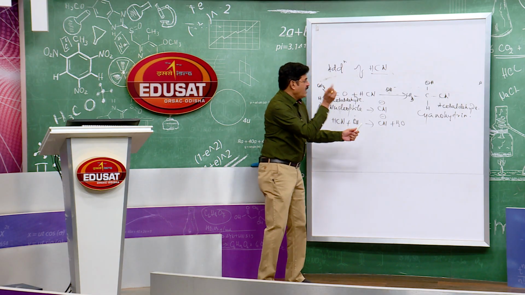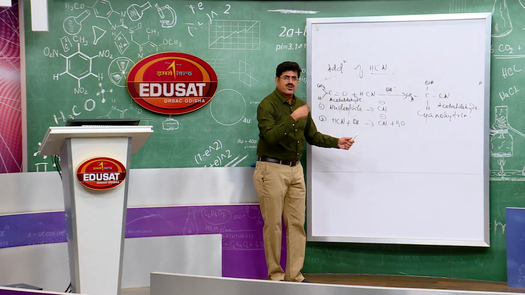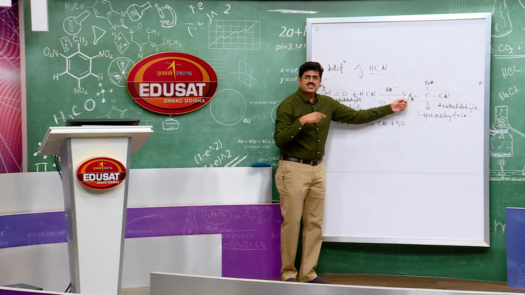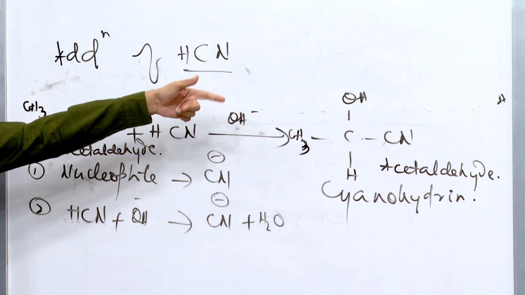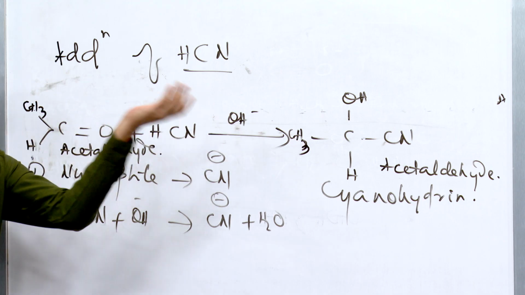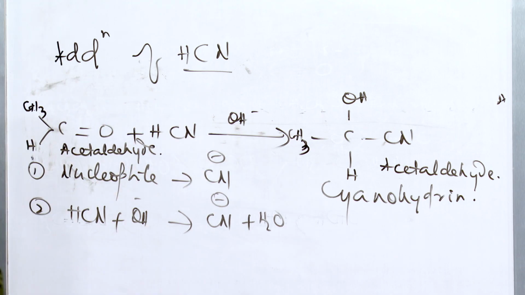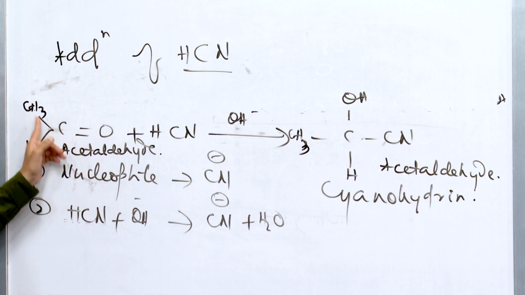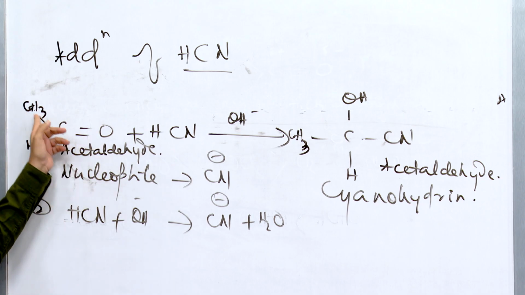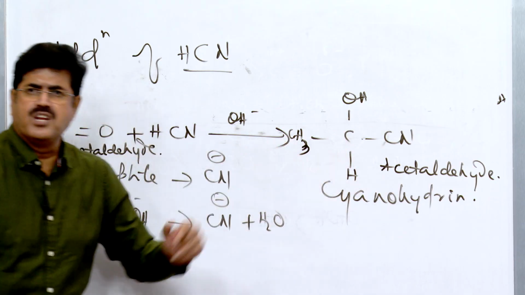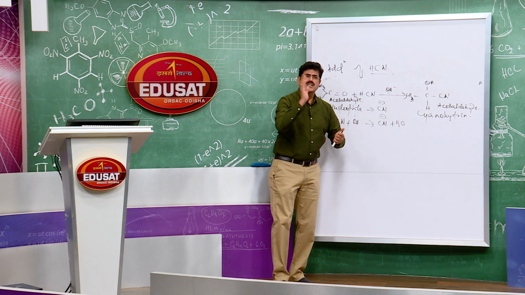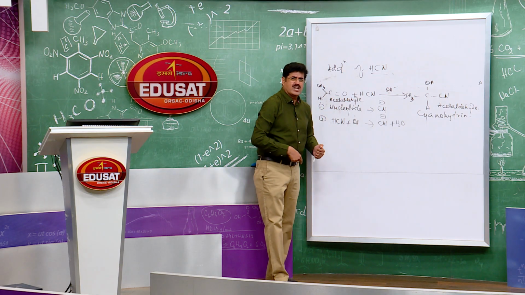Now, we can also prepare a hydroxy acid from this compound. How can the hydroxy acid be prepared? The cyanide group is there. We have already introduced the cyanide group and increased one carbon atom. How many carbon atoms were here? Two carbon atoms. Now the total number of carbon atoms is 1, 2, 3, three carbons. So this reaction is of synthetic importance also.